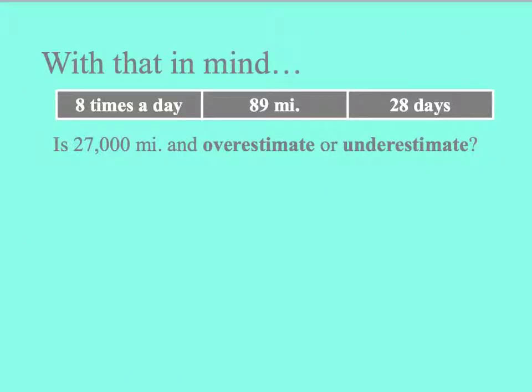All right, with those definitions of over and underestimate in mind, I want you to try and figure out whether or not 27,000 miles is going to be an overestimate or an underestimate. Let me go ahead and write the numbers that we rounded to on this screen for you. We rounded 8 up to 10, and 89 to 90, and 28 to 30. Take a look at what's happening to each of these numbers.